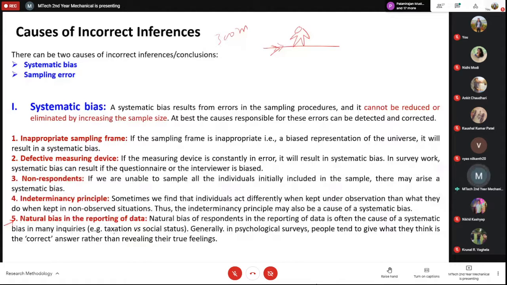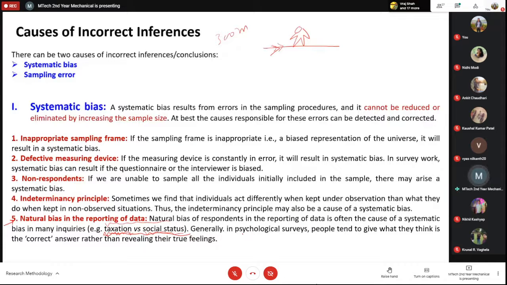For example, take taxation versus social status. If I ask you what your business turnover is, and I'm asking for taxation purposes, then you will try to show me less and less. You will say, अरे तो कुछ हो ही नहीं रहा है. But if I say I'm asking because I want to put you in some kind of a club or some kind of social structure, then you will say, अरे ये तो बहुत बहुत बढ़िया है, I have a lot of money, you can put me in the upper class, right? So it depends on what the purpose is.